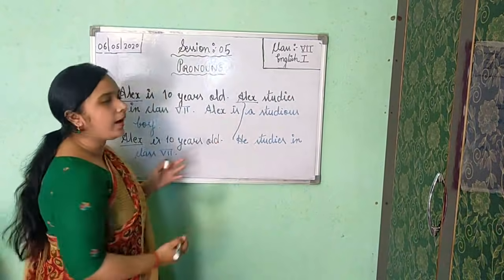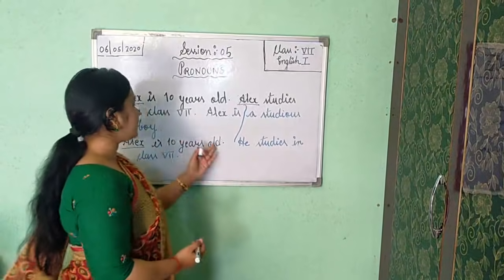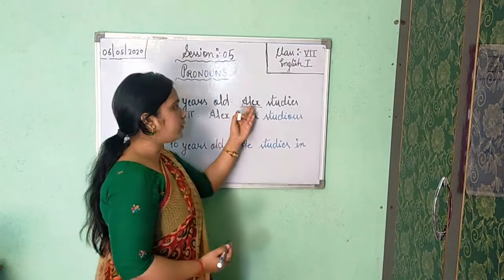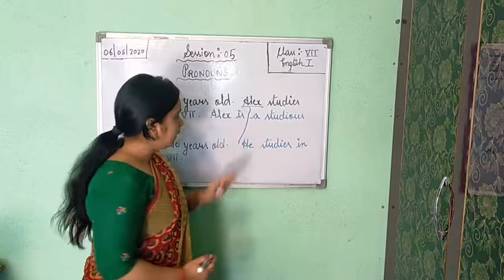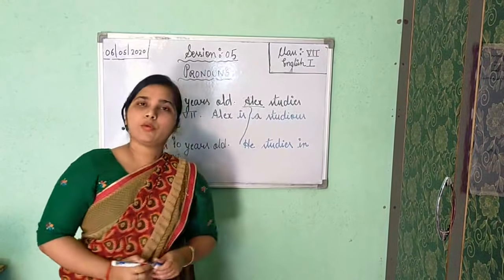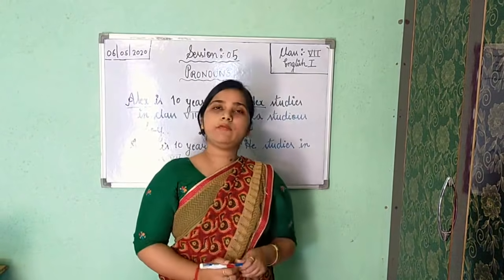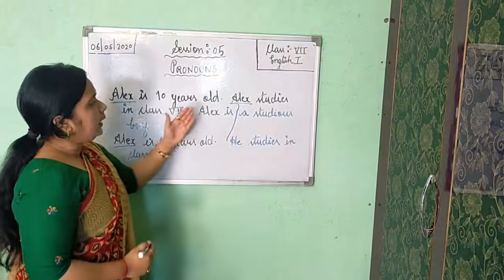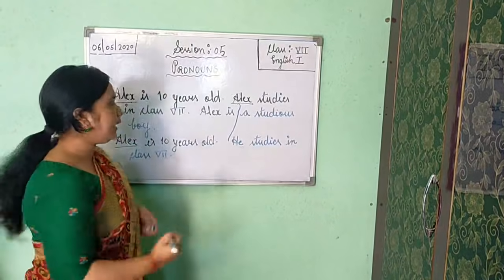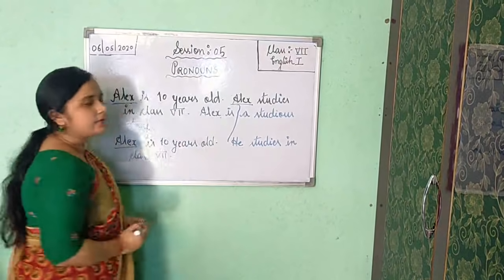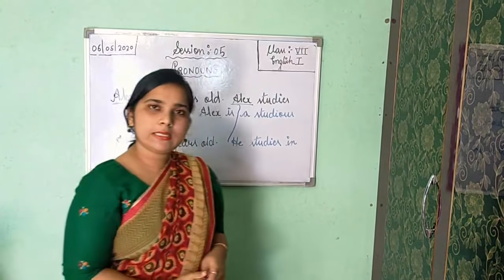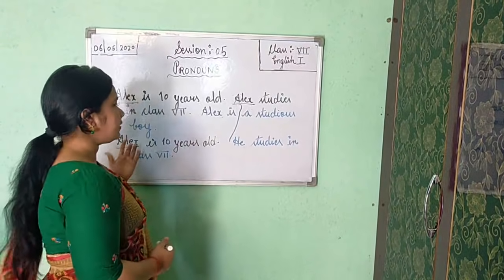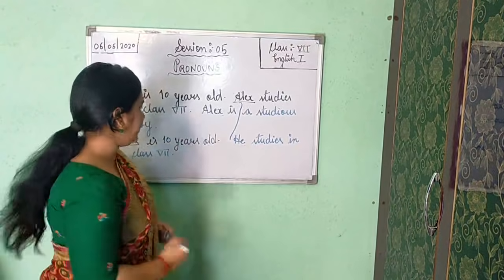Okay. Now again the third sentence. Here we have completed our 2 sentences. Alex is 10 years old. He studies in class 7. At the place of Alex, we have applied he. That is our pronoun he. Pronoun he we are using for masculine gender. Okay. Now, Alex is a studious boy. Again, should we use Alex or should we use he? Yes, of course. Already only one time I have used here Alex. Now afterwards we'll use he only.